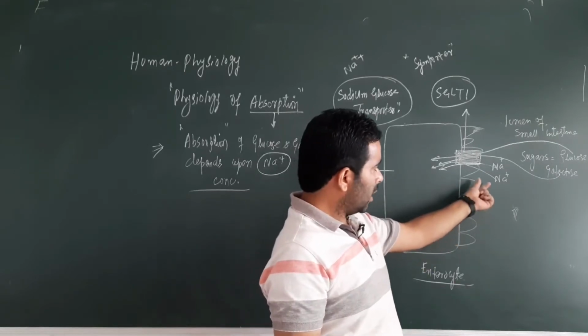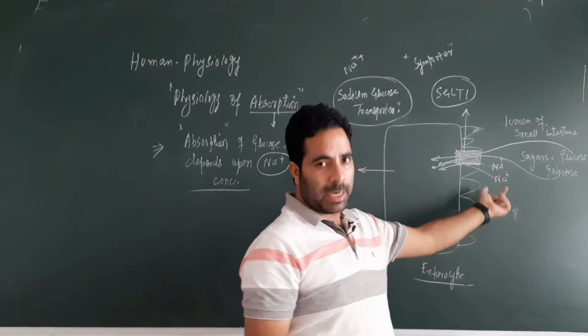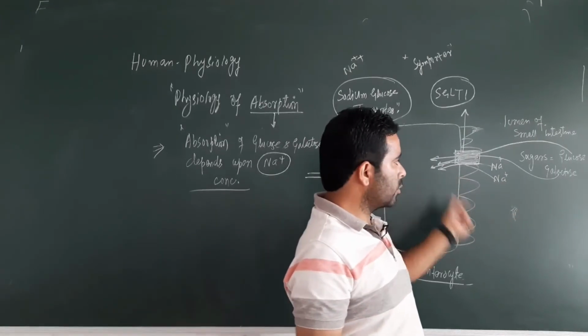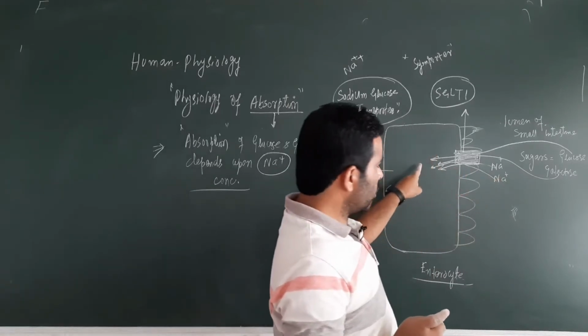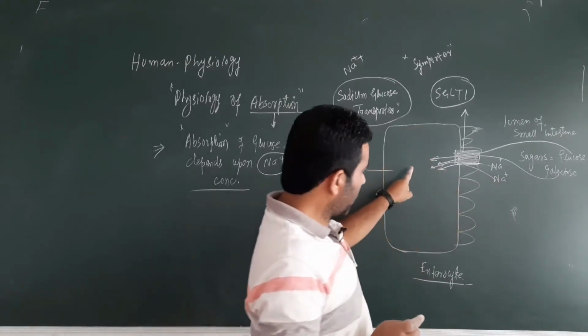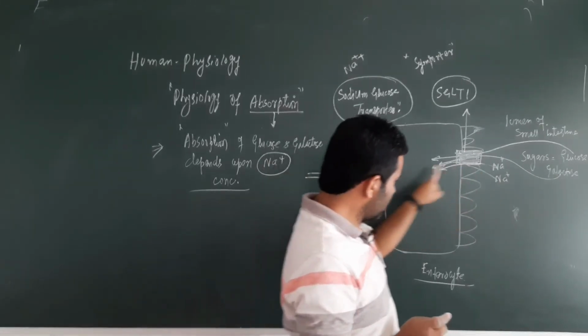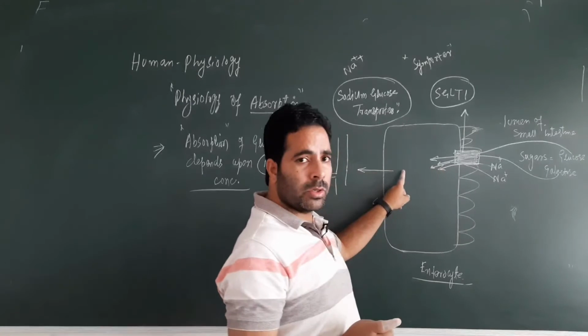Now, if we have to mention by which transport process glucose and galactose are absorbed, we see glucose and galactose are transported from lower concentration to higher concentration, so they are moving against the concentration gradient.